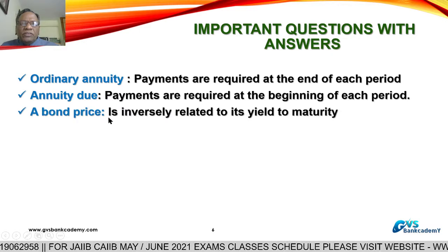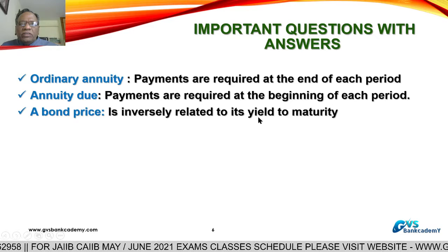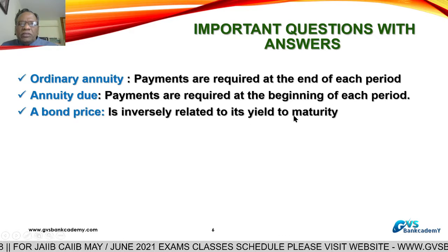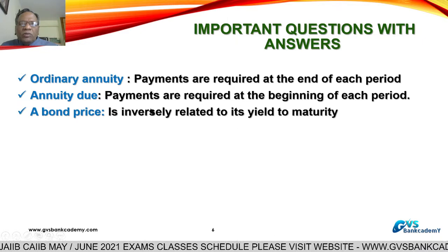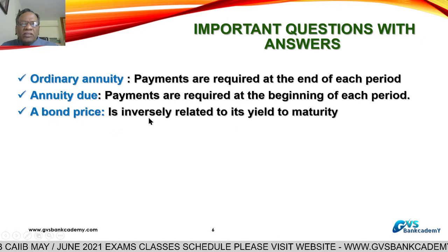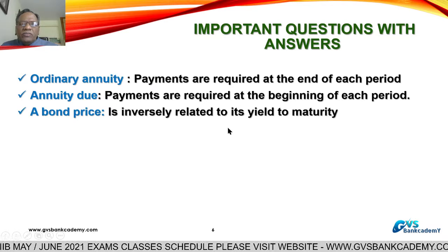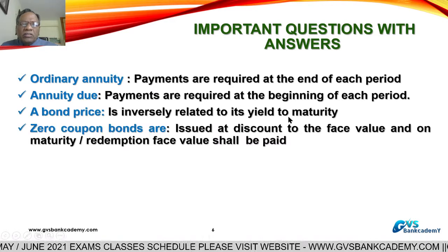A bond price is inversely related to its YTM, yield to maturity. If bond price is more, YTM is less. If YTM is more, bond price is less. That is called the inverse relation of bond price to YTM. This question is also generally asked.